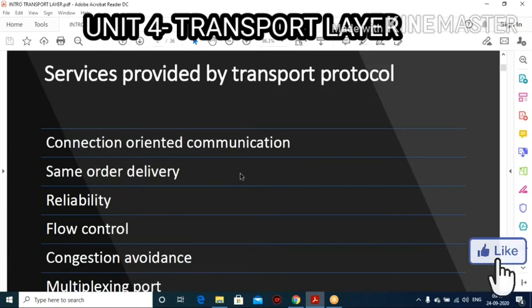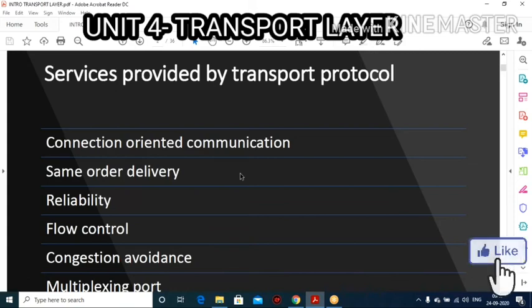Right. So that is what happens in the network layer section. Now we come to the transport layer section. The transport layer ensures that the whole message, the complete message, arrives intact and in order.